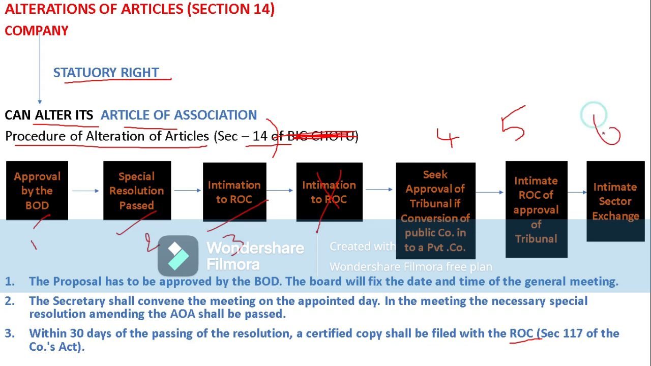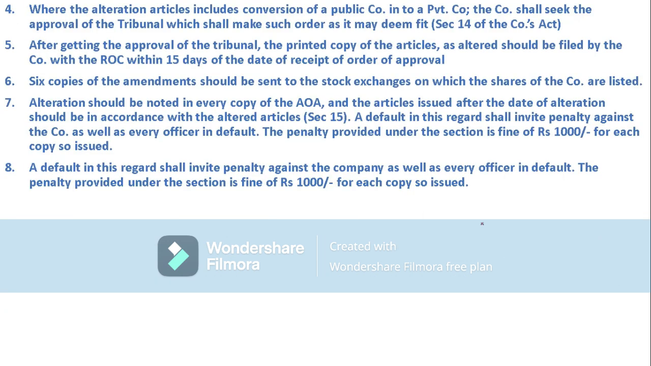Now coming to the sixth aspect, which is to intimate the stock exchange. Intimating the stock exchanges means 6 copies of the amendments should be sent to the stock exchanges on which the shares of the company are listed. So after getting the order of approval from the tribunal, 6 copies of the amendments should be sent to the stock exchange. Why? Because our company shares will be listed there, so we have to send 6 copies to the stock exchanges.